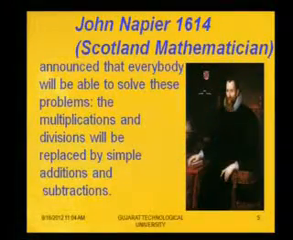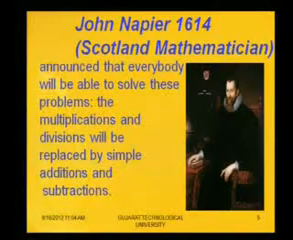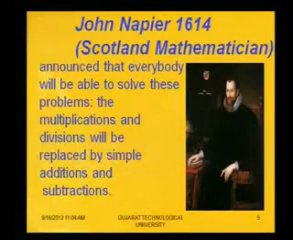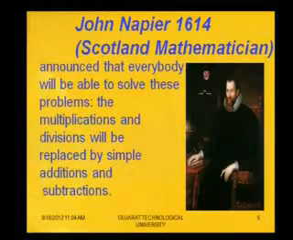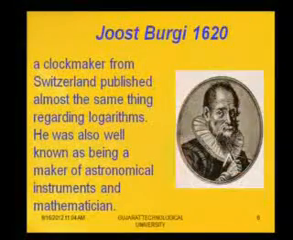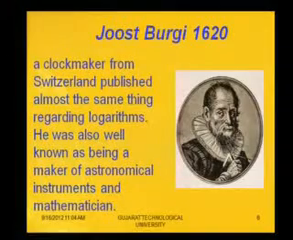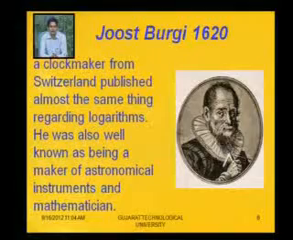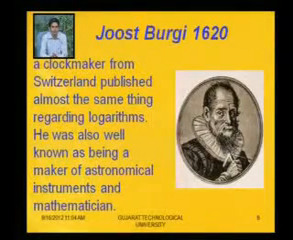Logarithm was invented by John Napier, a Scottish mathematician, in 1614. He announced that everybody would be able to solve these problems. Multiplications and divisions would be replaced by simple addition and subtraction. And Jost Bürgi, a clockmaker from Switzerland, in 1620 published almost the same thing regarding logarithms. He was also well known as a maker of astronomical instruments and a mathematician.